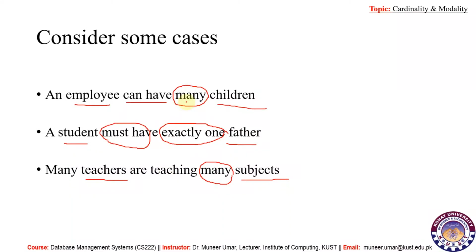So these terms, many, exactly one, can have, must have, are actually the degrees or levels of relationships among these entities. So today's topic is focusing on these degrees of relationships.